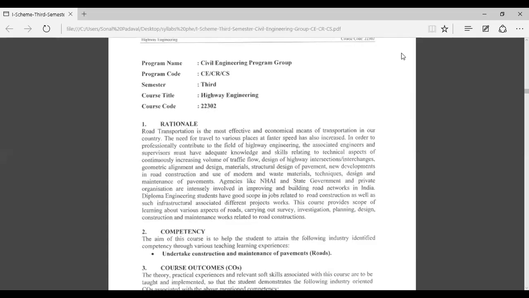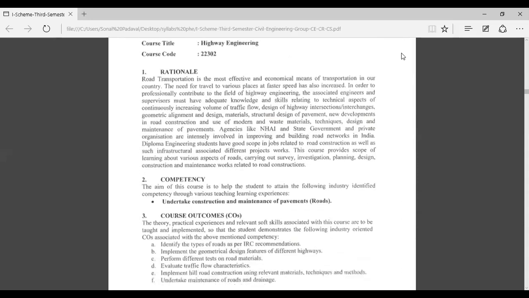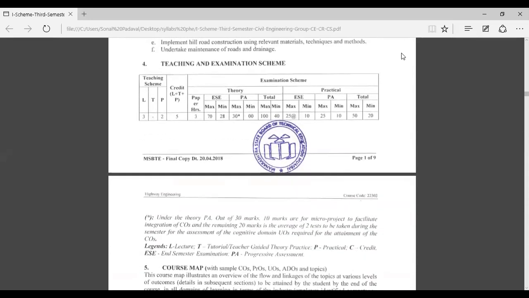Now we first see the syllabus of highway engineering. The subject comes for a total of 150 marks. Out of this, 70 marks is for the end semester examination, that is your theory paper. Then 30 marks is for the PA under theory.